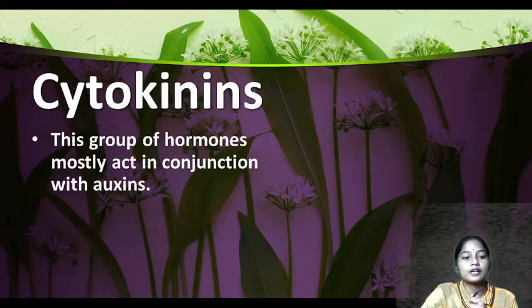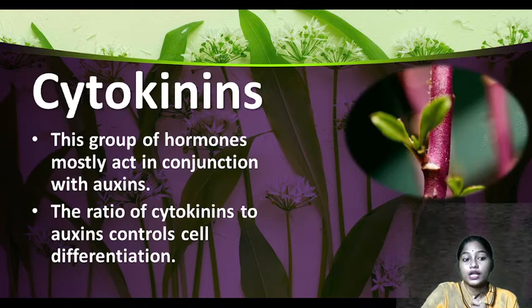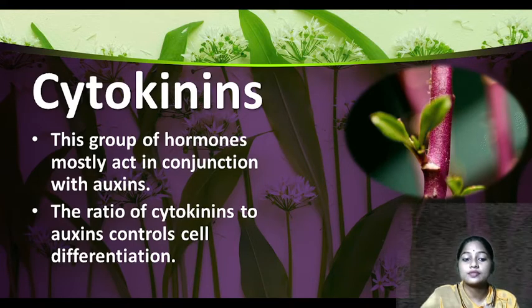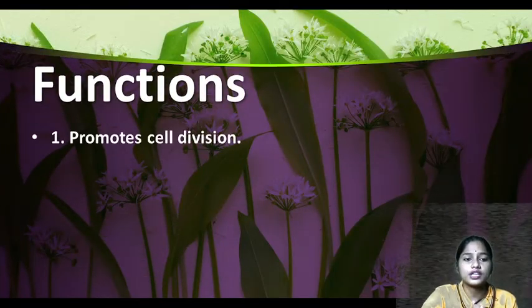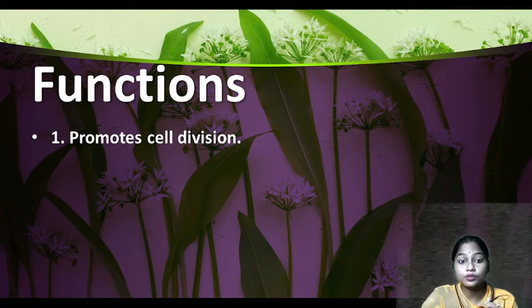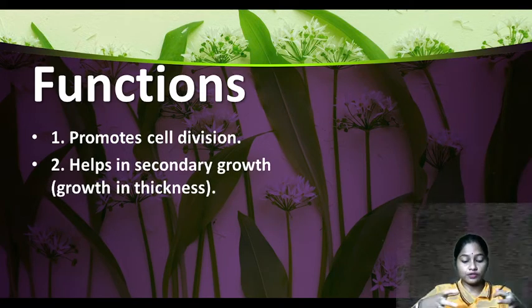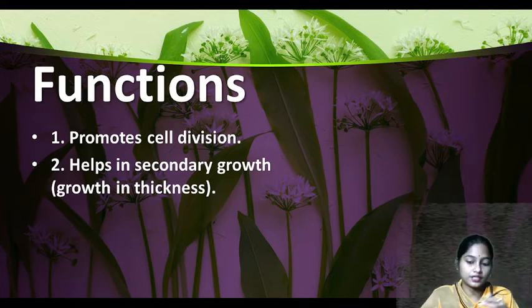Yes. Now next comes cytokinins. This group of hormones mostly acts in conjunction with auxins, and the ratio of cytokinins to auxins controls cell differentiation. So these two, auxins and cytokinins, together control cell differentiation. And what is its function? It promotes cell division because they are growth promoters. It helps in secondary growth, which means it will encourage growth in thickness, right?